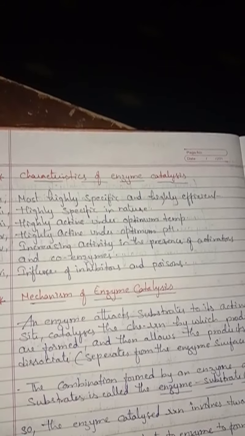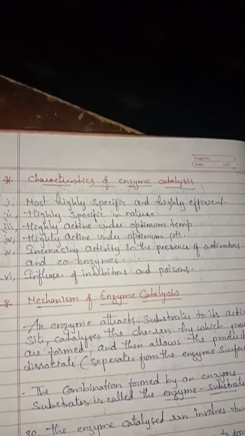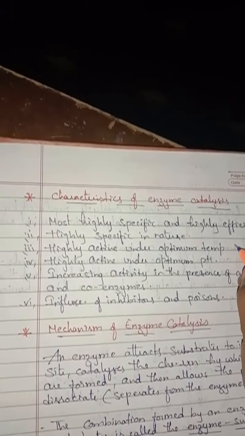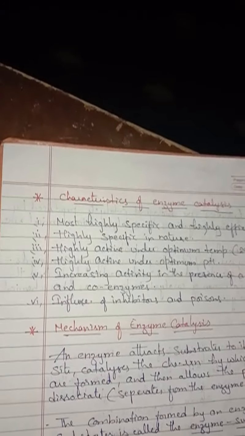So what we have to do? This catalase, or these enzymes, will convert this H2O2 into less dangerous substance. That is why they are highly efficient. They are highly specific and highly efficient. Next one, highly active under optimum temperature. Enzymes are highly active at optimum temperature of 298 to 310 Kelvin. Understand?